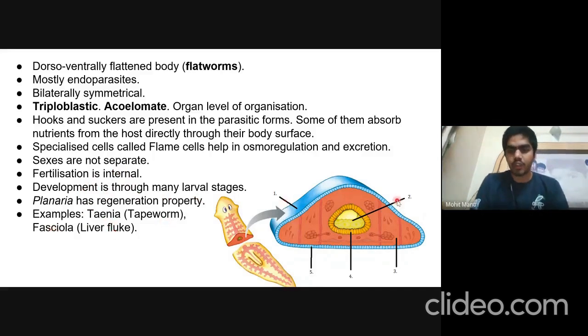Here 1, 2, 3, 4, 5 are not labeled, so let me explain. 1 is the ectoderm, and 5 is the ectoderm; 1 is the epidermis, which is the same in this case. 2 is the gut, 4 is the endoderm, and 3 is the mesoderm here.